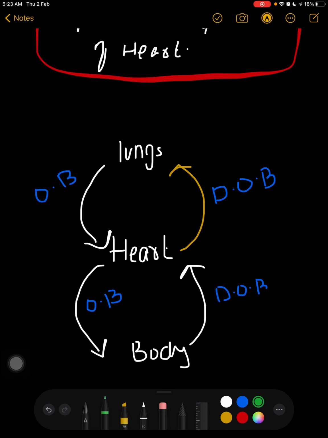So this circulation between the lungs and heart is known as pulmonary circulation.